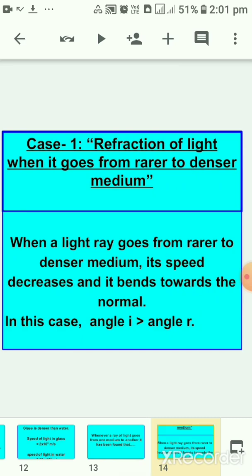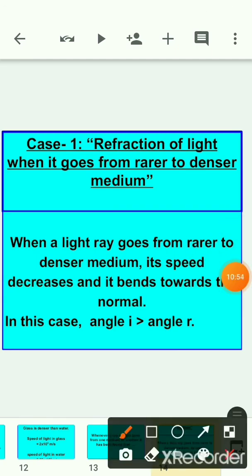So what is the first one? That is case 1, refraction of light when it goes from rarer to denser medium. Children, be careful, from rarer to denser medium. So what happens in this case? When a light ray goes from rarer to denser medium, then the speed of light decreases and it bends towards the normal. And in this case, angle I, that is the angle of incidence, will be greater than angle of refraction.